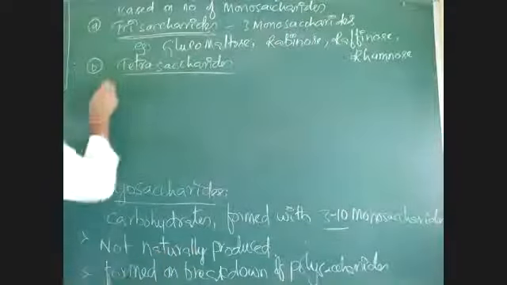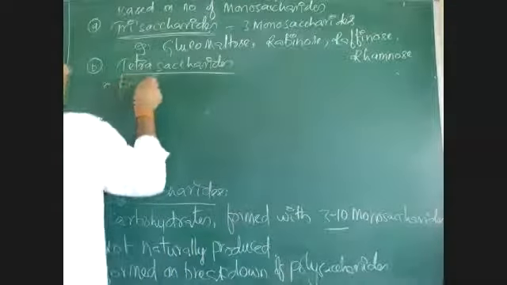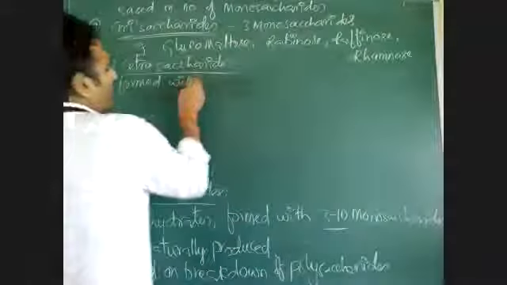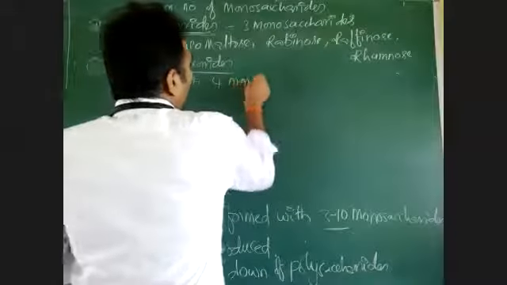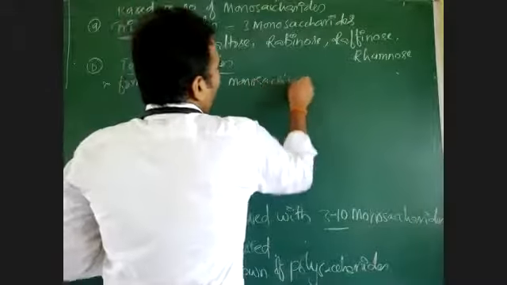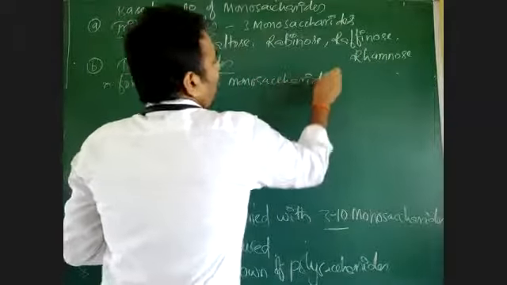Tetrasaccharides are formed with 4 monosaccharides. When 4 monosaccharides are joined together, there is formation of a tetrasaccharide.